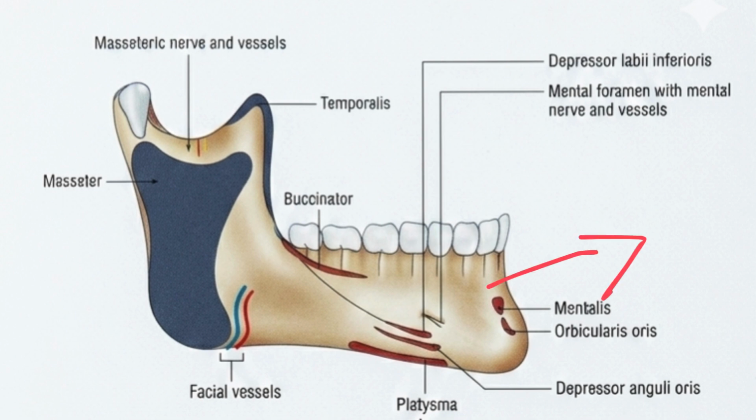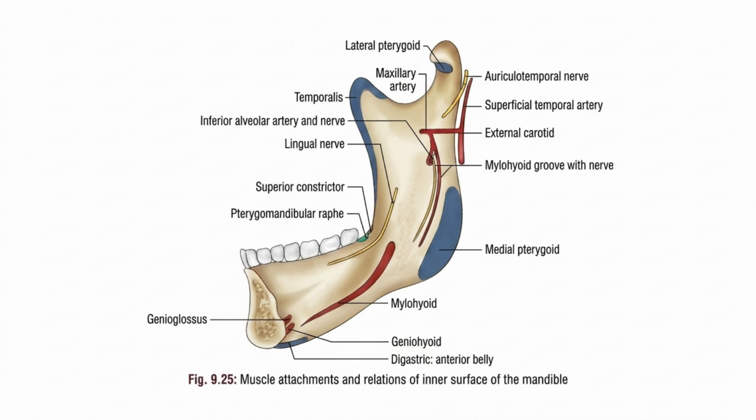Then see the incisive fossa. This incisive fossa gives rise to the mentalis and the orbicularis muscles. Okay. Now we are going to see the internal surface muscle attachments. Okay. First, the mylohyoid line.